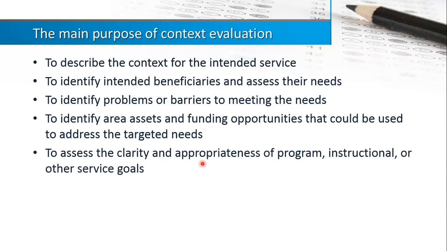All right, so this is context analysis. Context analysis will also assess the clarity and appropriateness of the program, the instructional or other service goals related to the program. So this is maybe not the most important, but we're looking at the program content also, the program appropriateness.